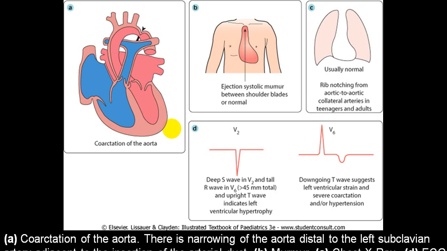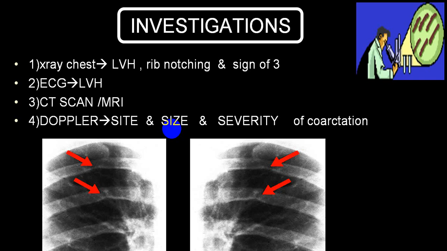While in an ECG you will have a good amount of LVH with ischemic changes. This will be the typical X-ray. In an X-ray you will get an LVH with rib notching. You can see this is a rib notching. Usually you will see it in the second, third and fourth intercostal ribs on the lower border, because intercostal blood vessels will erode here. So they enter at that side, and because of increased pulsation you will get a rib notching. And as far as the aorta is concerned, you will get the sign of 3. We will show you in a further X-ray.